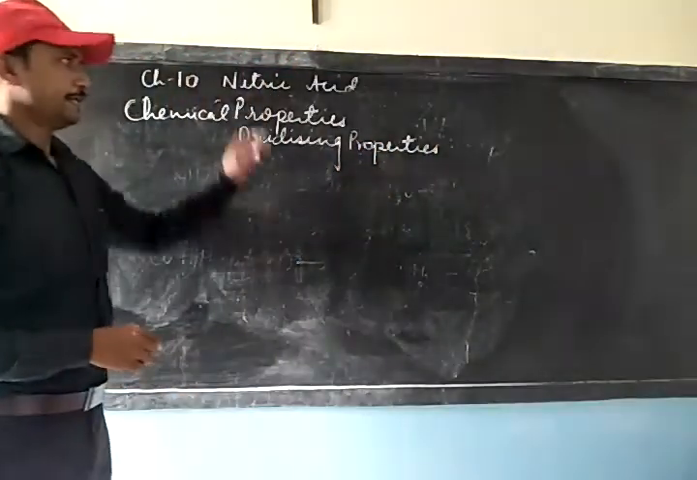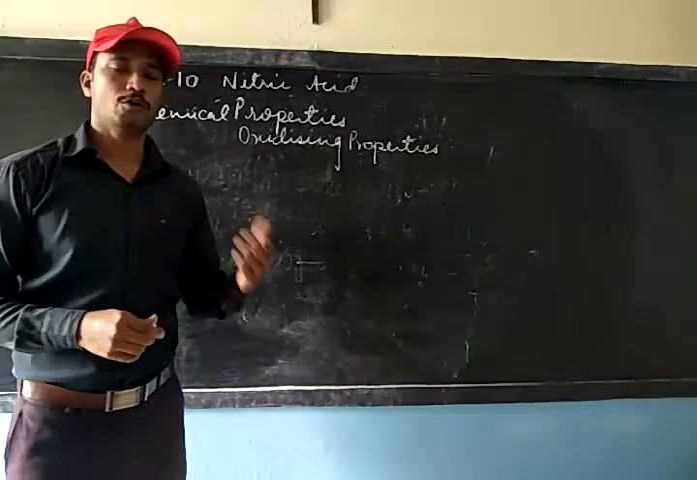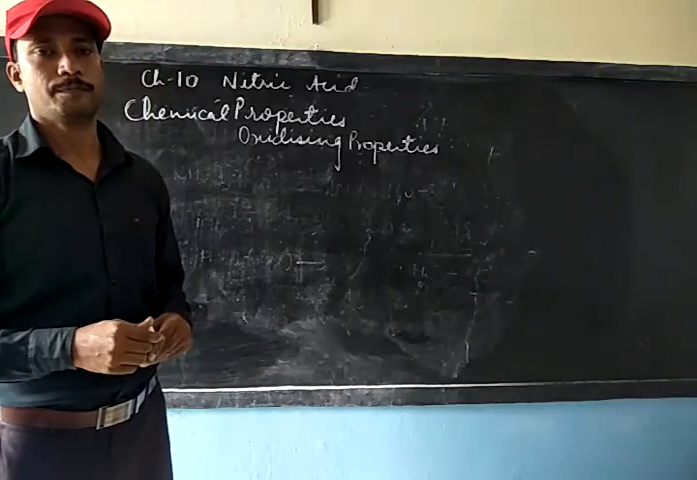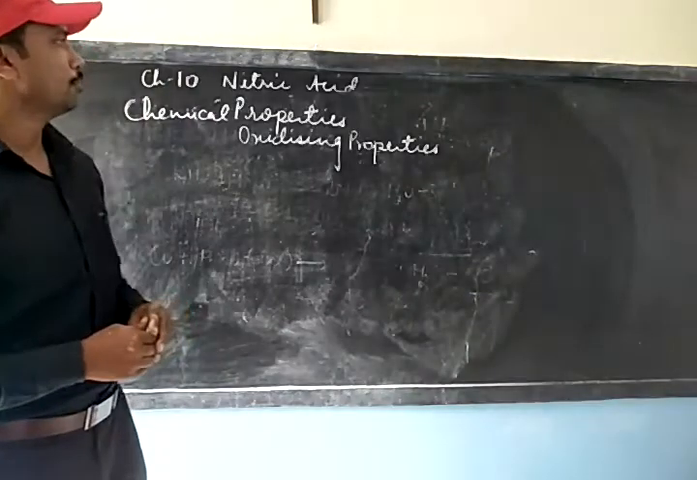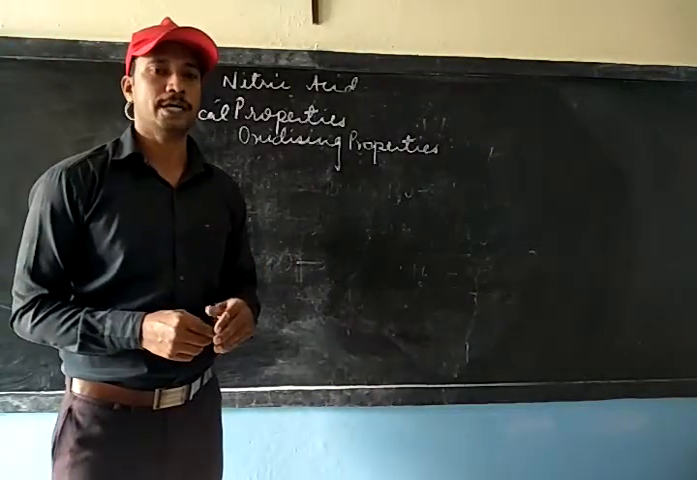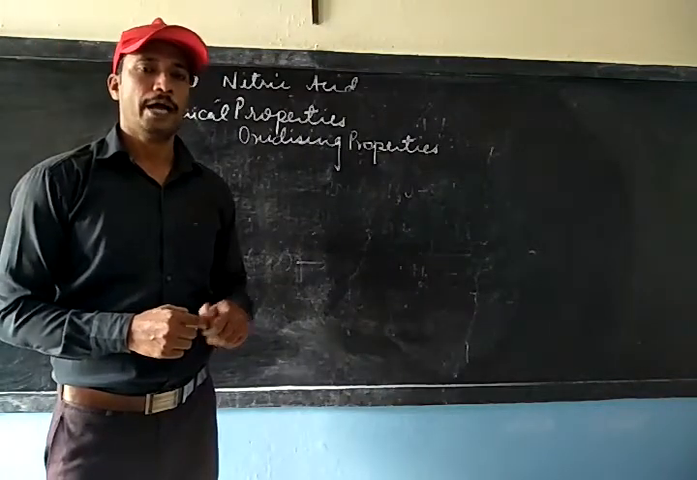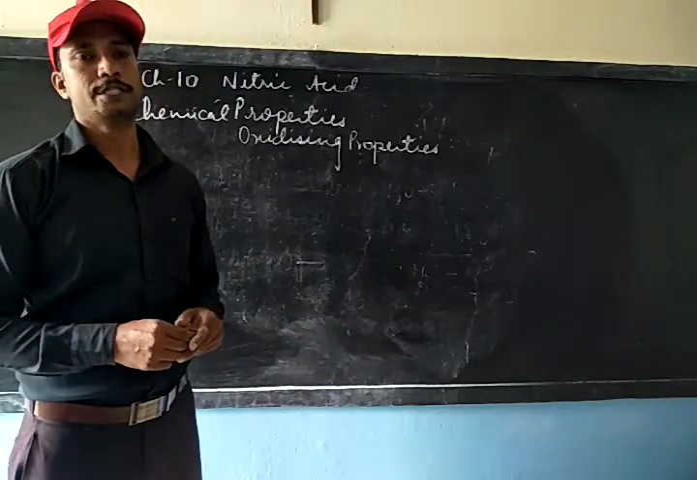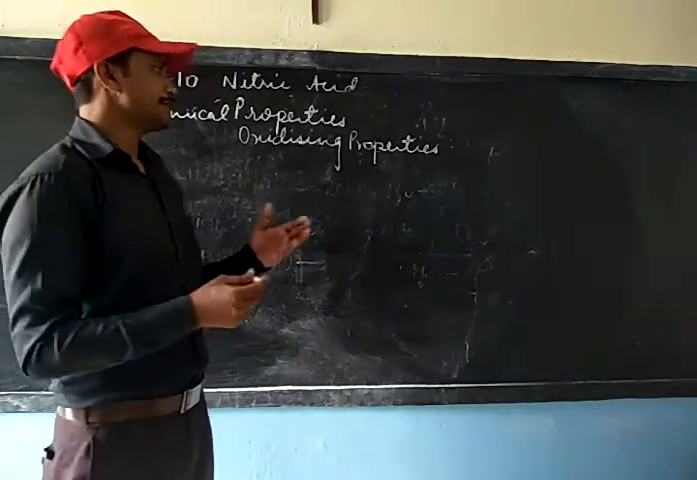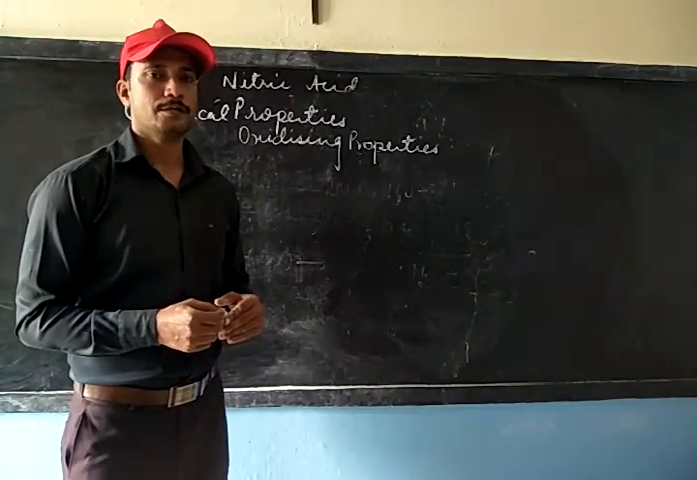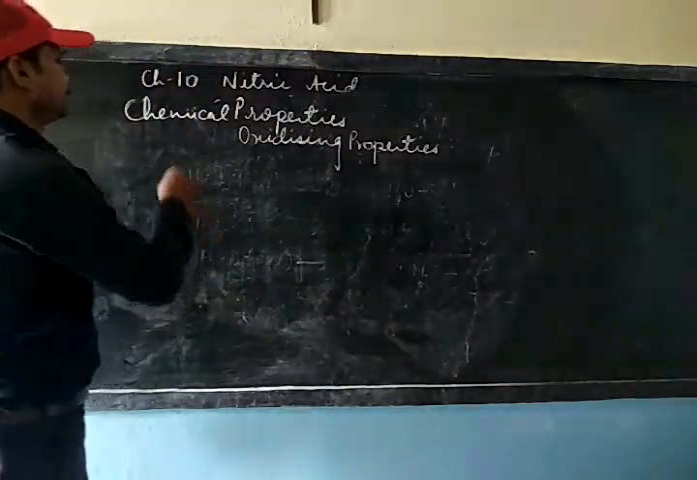As we know, nitric acid, whether it is dilute or concentrated, is a very strong oxidizing agent. And the reason for nitric acid being a powerful oxidizing agent is its decomposition to produce nascent oxygen. So let us see how nitric acid decomposes on absorbing heat.